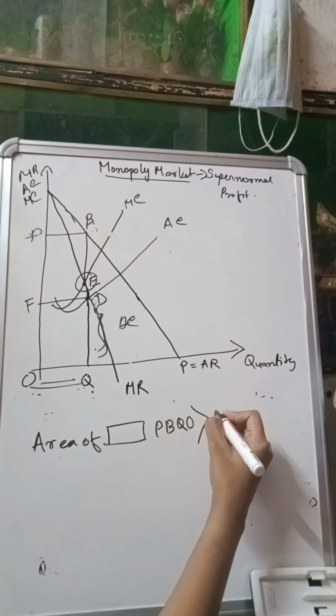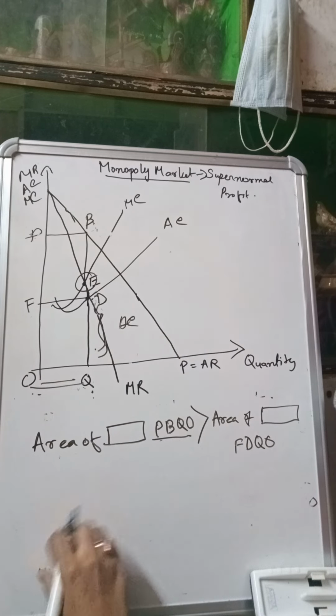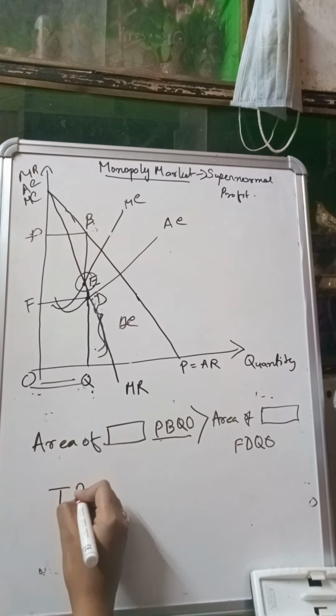You don't write the rectangle symbol like this, you have to write it in words. Now the area of the rectangle PBQO is nothing but my total revenue, and the area of the rectangle FDQO is nothing but my total cost.